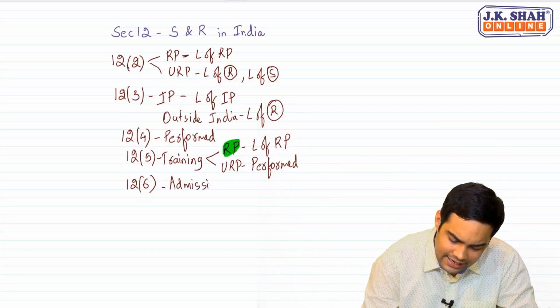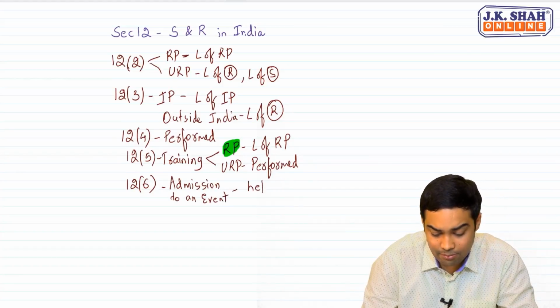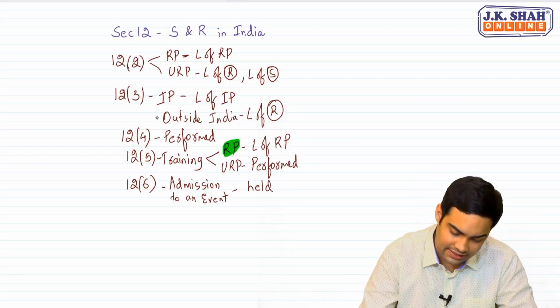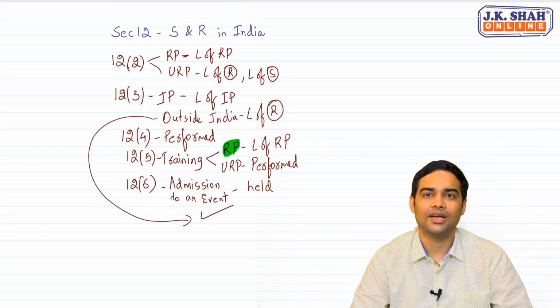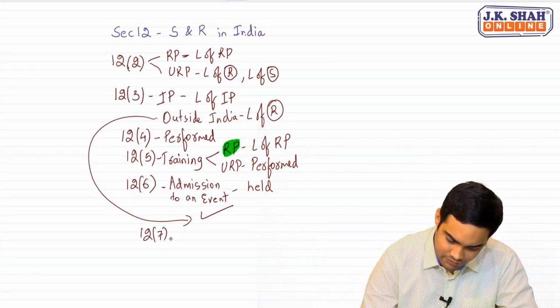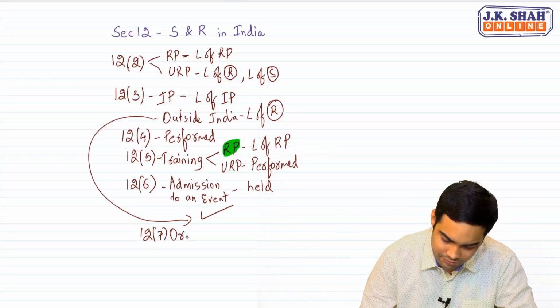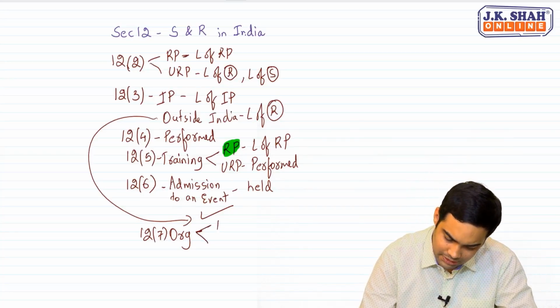Then when we talk about 12.6, 12.6 talks about admission to an event. Now when we say admission to an event, the place of supply will be where the event is held. But if the event is held outside India, then the place of supply will be the location of the recipient. Same thing. When we talk about 12.7, organization. Now when we talk about organization of an event, again this has two parts, registered person, unregistered person.